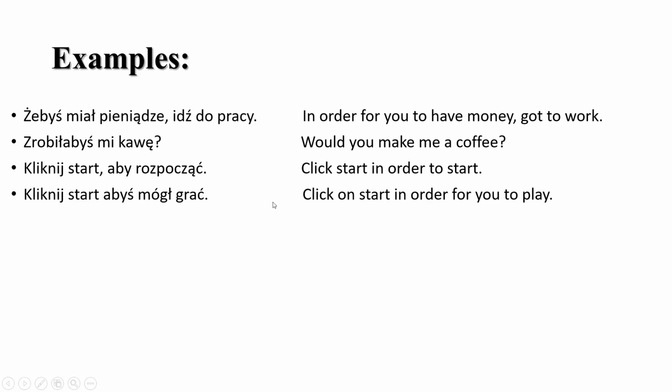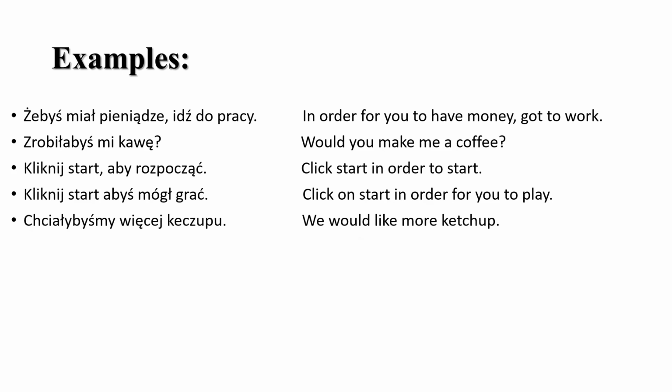Abyś mógł grać, in order for you to play. If you don't know words in Polish, don't worry about this. And if you already know these words, good. But if you don't, don't be so worried. We are just teaching concepts here and not the words. However, you can learn some words from these examples, but I'm not teaching words in this video.